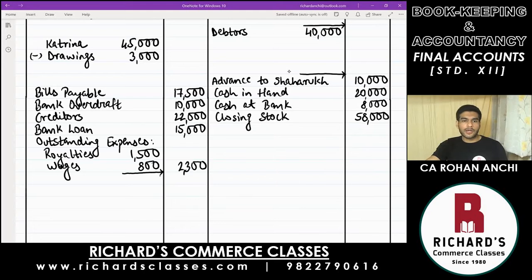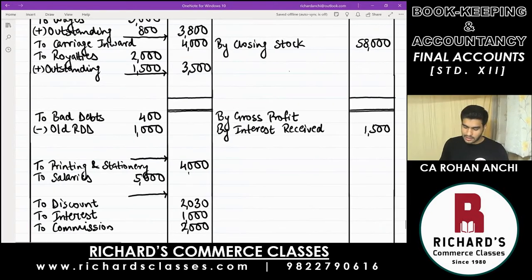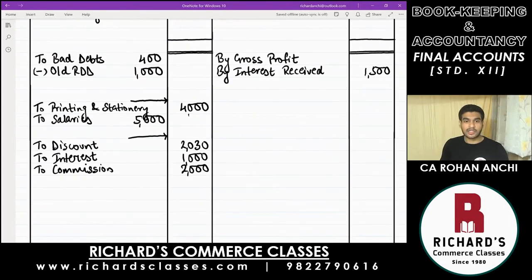Then, point number 3, salary paid in advance is 2,000. So, salary written in profit and loss account, we have written in the inner column because there is some amount paid in advance, which means the expenditure is prepaid, which we will deduct. Minus prepaid, that is 2,000. Deduct, and in the outer column what you have salaries is 3,000.